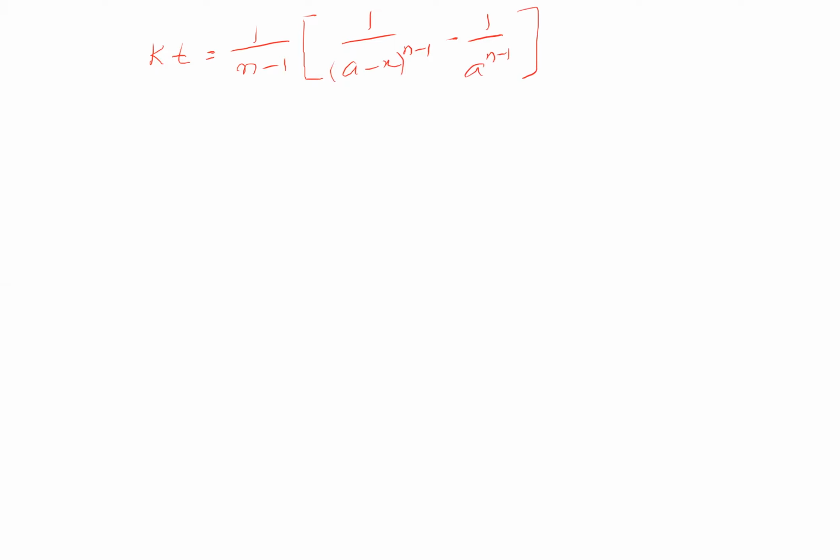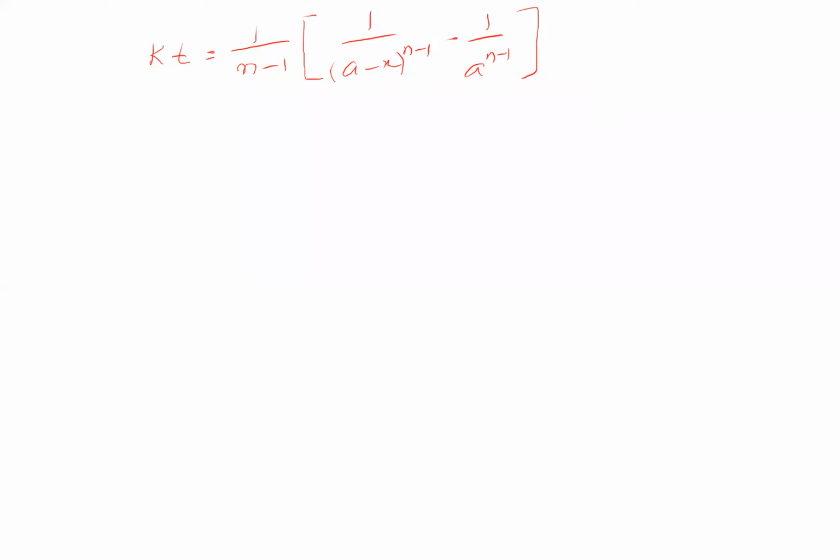For nth order reaction, the rate expression K can be given like this now, where n is the order of reaction. We should not apply it for first order reaction because it turns out to be zero. It has no meaning in that. You can apply it right from second order onwards.